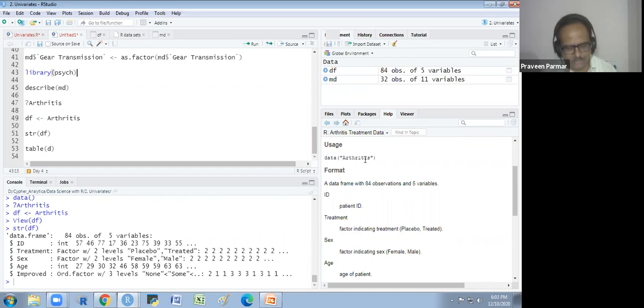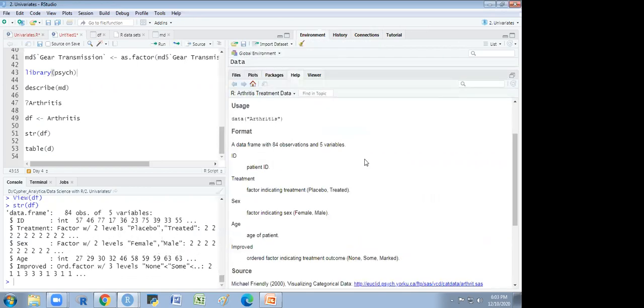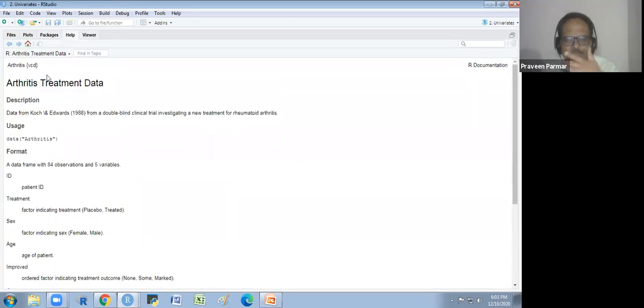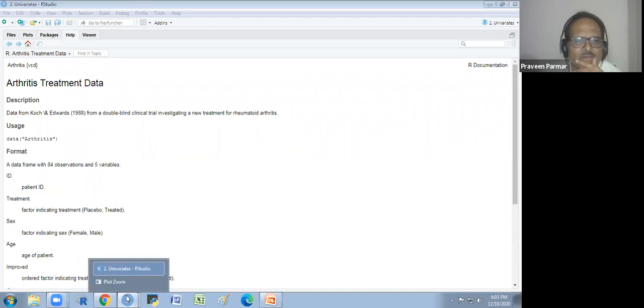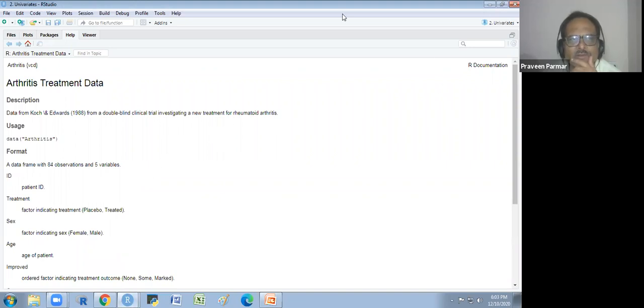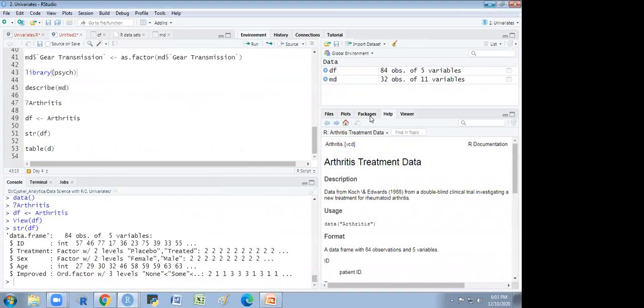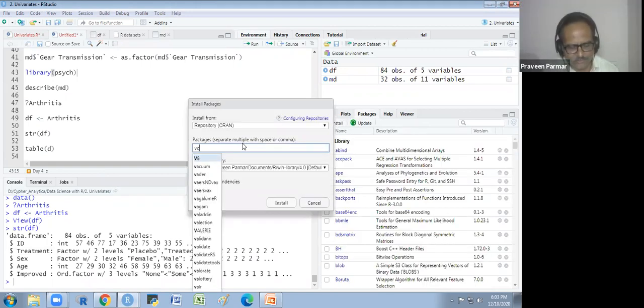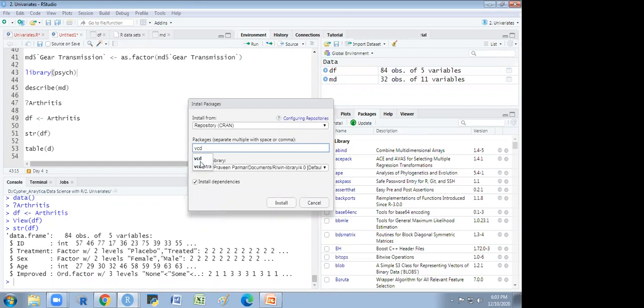I will show you once. The same is happening with me, doctor. Oh, sorry. It is not the data of psych. Psych has a different data set. I have taken the data set arthritis from the VCD library, which you have to download. So we have to install that VCD. You write VCD in small letters only, and you install it.